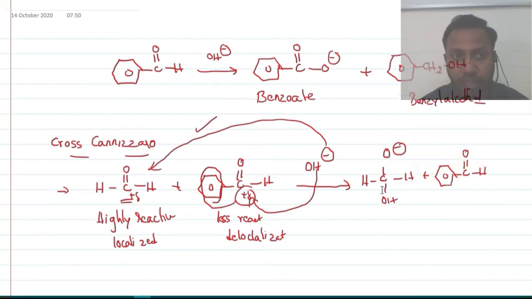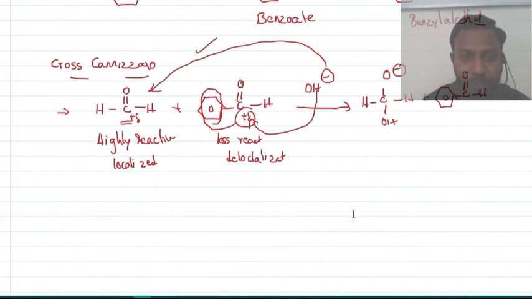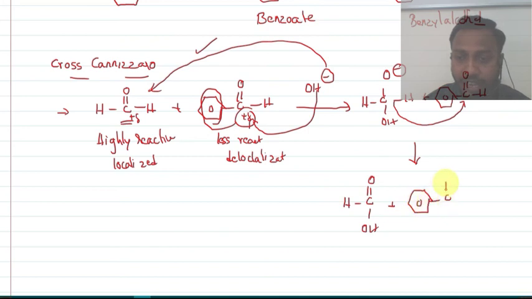Now let us go to the next step. What happens in the next step? The transfer of hydride ion. The hydride ion will be transferred from the highly reactive carbonyl compound to the less reactive carbonyl compound. So it results in the formation of HC=O–OH, and this hydride ion has been transferred onto benzaldehyde, forming the reduced compound C6H5CO minus–H.